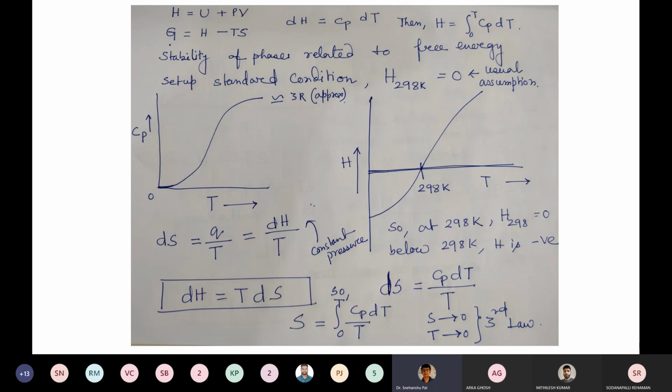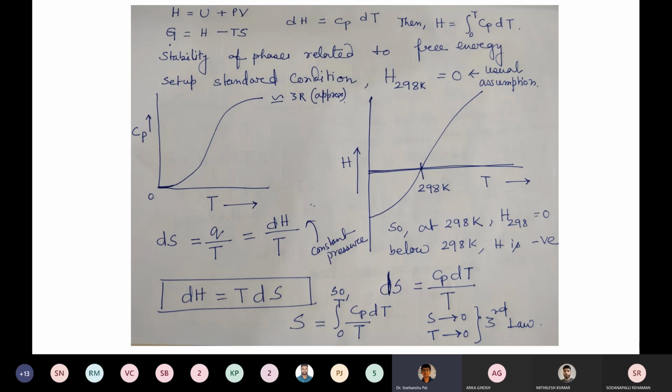No vibration is there. So at absolute 0, Cp is 0. That is very important because it helps you understand that at that condition, the entropy is also 0.